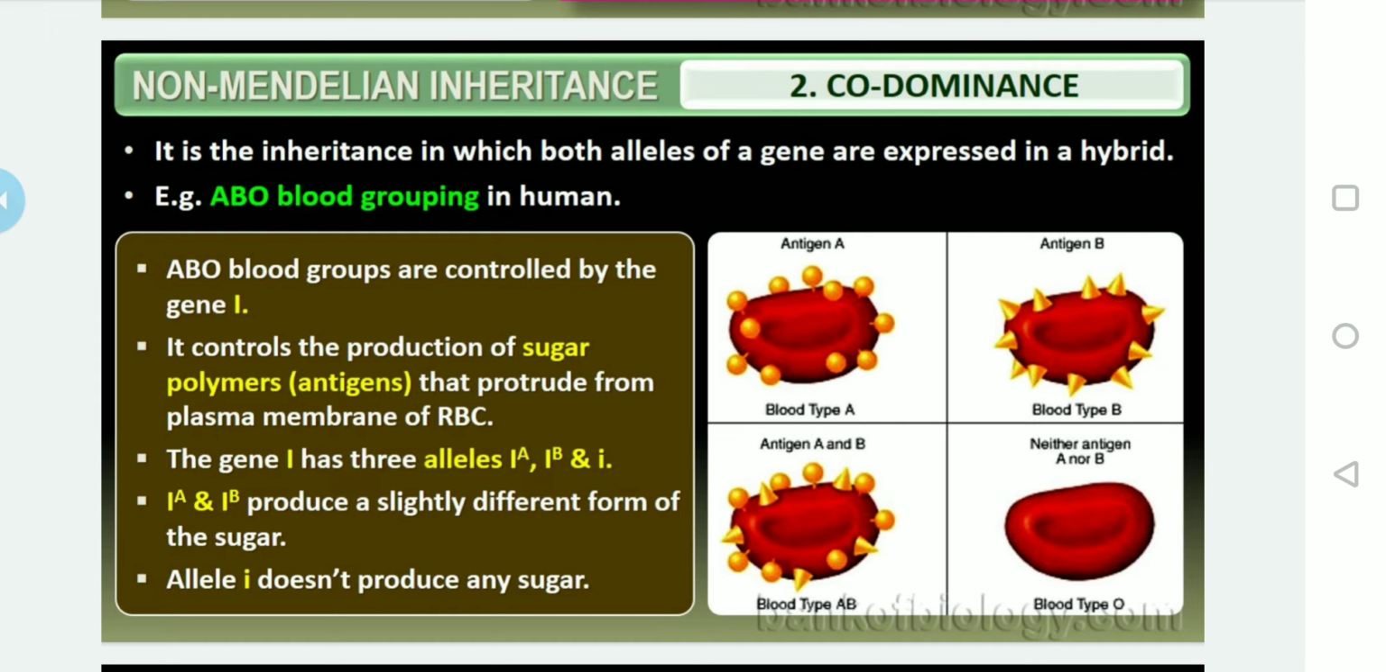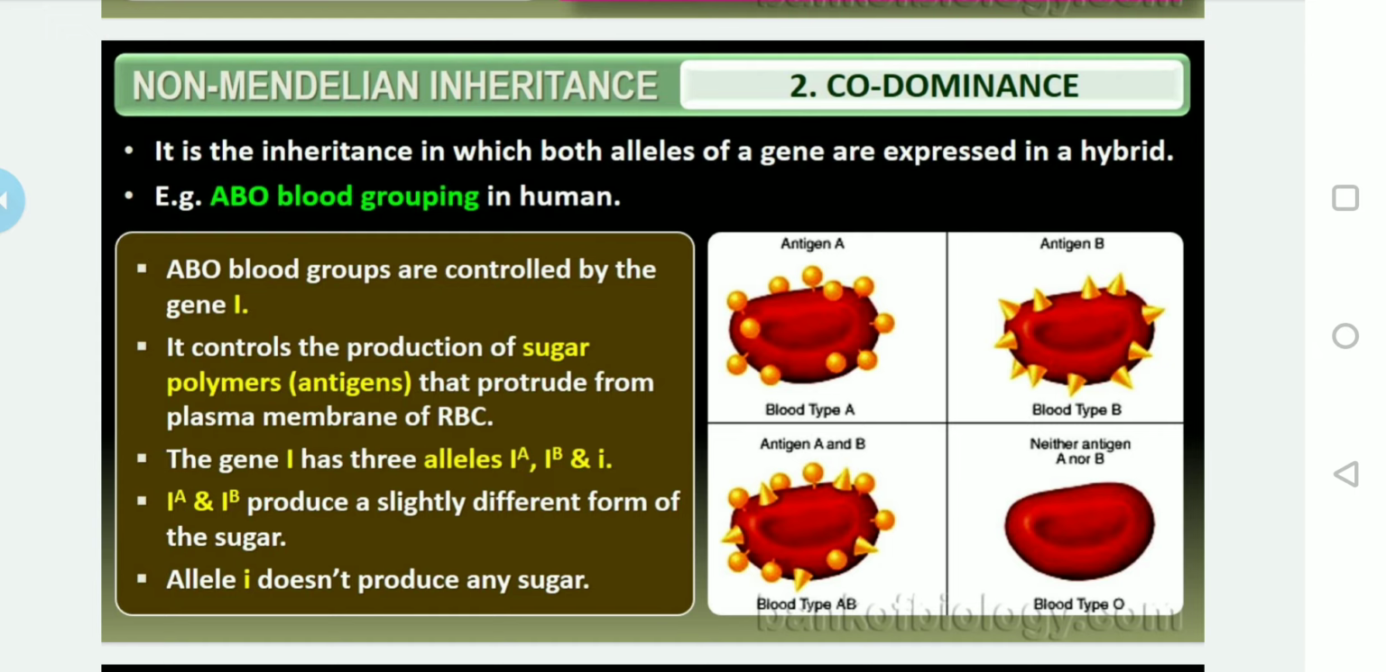In the case of animals, coat color in rabbits is also a best example of codominance. See here on the right side, just observe the antigens given. Generally the ABO blood groups are controlled by gene I. Do you remember when I was telling about the blood groups? I told you last year also. I hope you remember Karl Landsteiner, in 1900, was the first person who classified human blood into 4 groups such as A, B, AB and O.